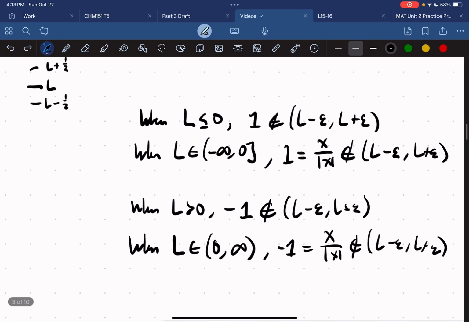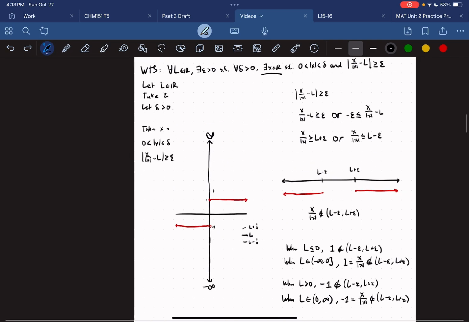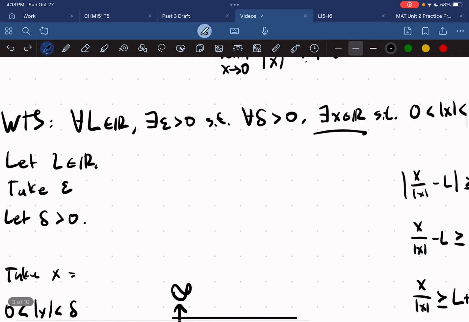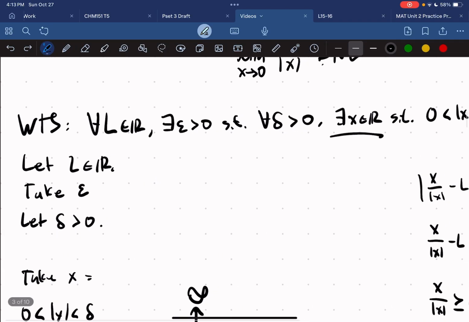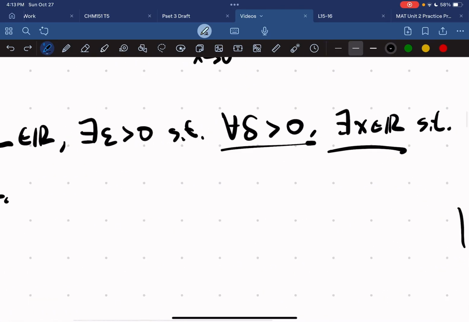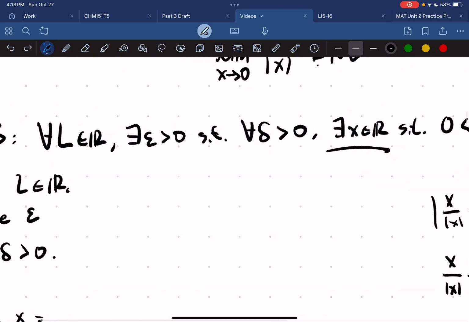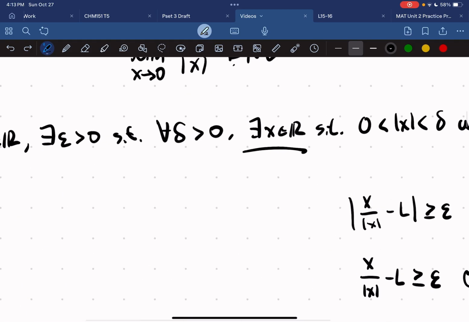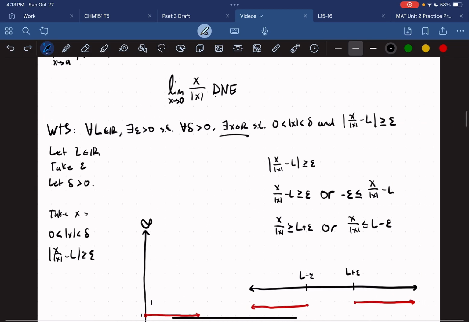But we can always choose an x based on that. Notice how we can choose an x pretty late. We don't have to choose x before L. If we had to do that, this proof would never work. But we're choosing an x with respect to delta, epsilon, or L. In this case, we're going to choose it in terms of delta, and I'll show you why.